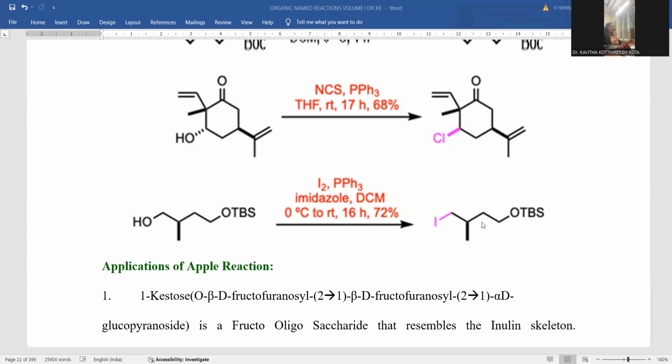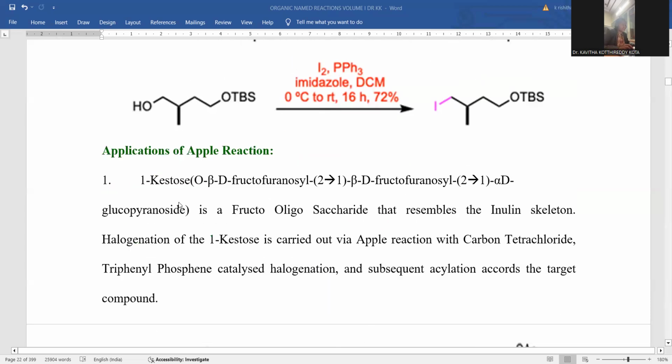So the extendability of the Appel reaction is very wide. That's the reason why you can notice multiple applications for the same reaction. Applications of the Appel reaction: a ketose, a fructofuranosyl glucopyranoside, such kinds of ketoses, are all part of carbohydrates only. Fructooligosaccharides that resemble the inulin skeleton.